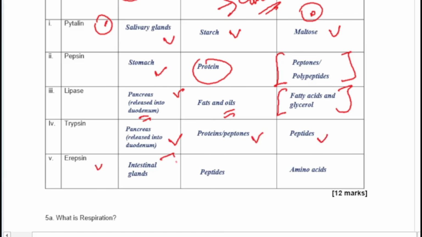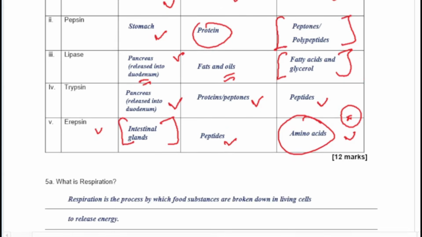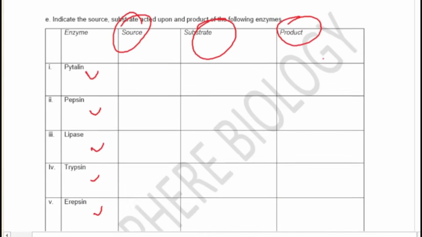And finally you have your erepsin also. Erepsin is produced by the intestinal glands, breaking down your peptides that came from your stomach into your final product, which is your amino acid. Remember, amino acid is the end product of digestion of protein. The end product of digestion of starch is glucose, and the end product of digestion of fat and oil is fatty acid and glycerol. So please pay attention to that.